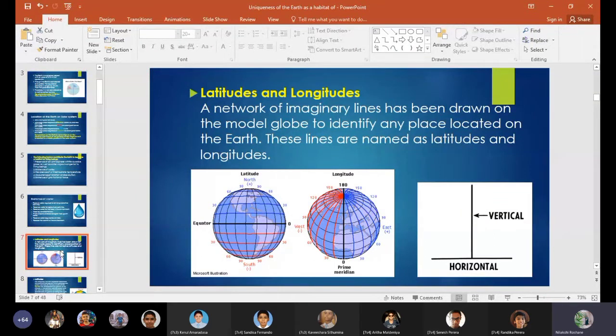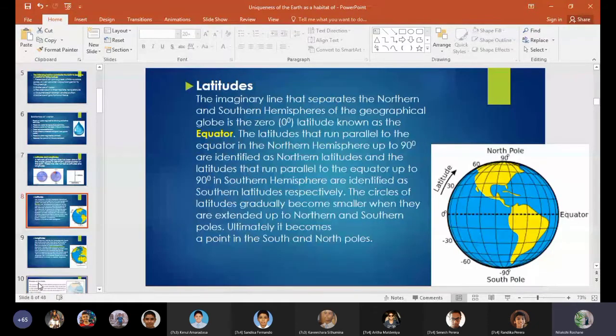Next we are going to discuss the latitudes in more detail. The imaginary line that separates the northern and southern hemispheres of the globe is the zero latitude, known as the equator. You have already learned these things. The equator divides the earth into two parts, the northern hemisphere and the southern hemisphere.